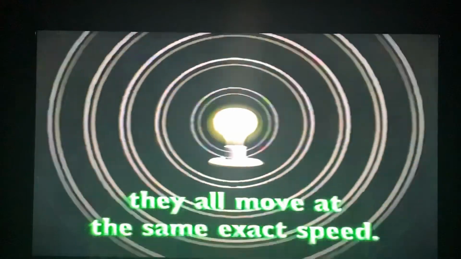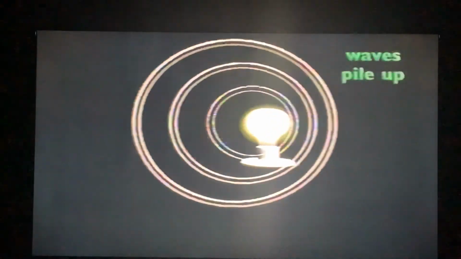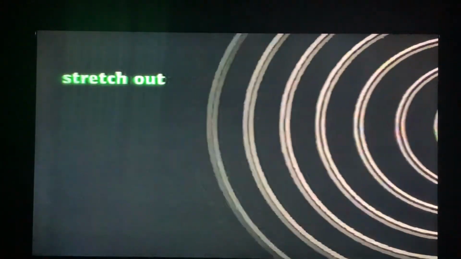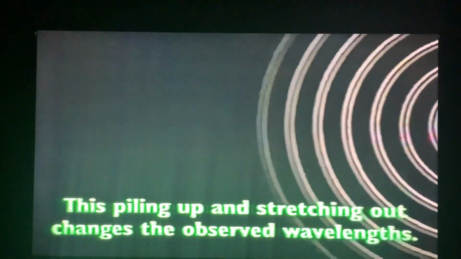Okay. When waves of light get emitted, they all move outward at the same exact speed. If their source moves, then the waves tend to pile up in the direction the source is moving and stretch out in the opposite direction. This piling up and stretching out changes the observed wavelengths.